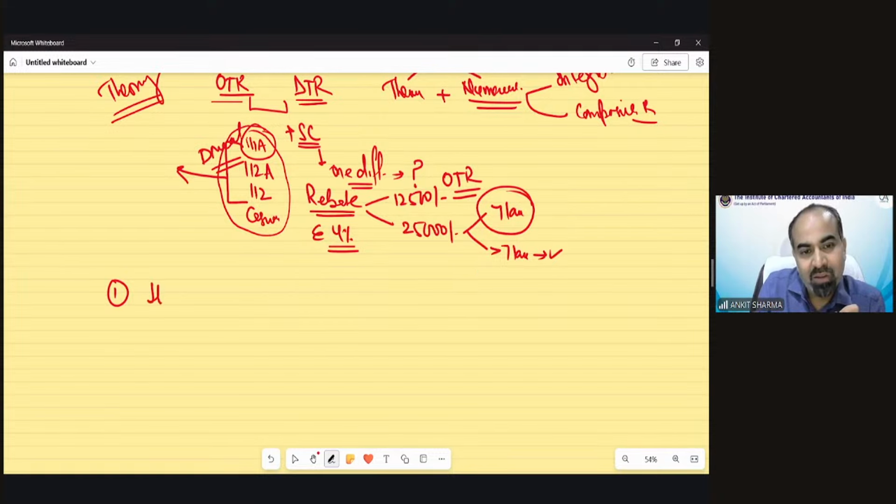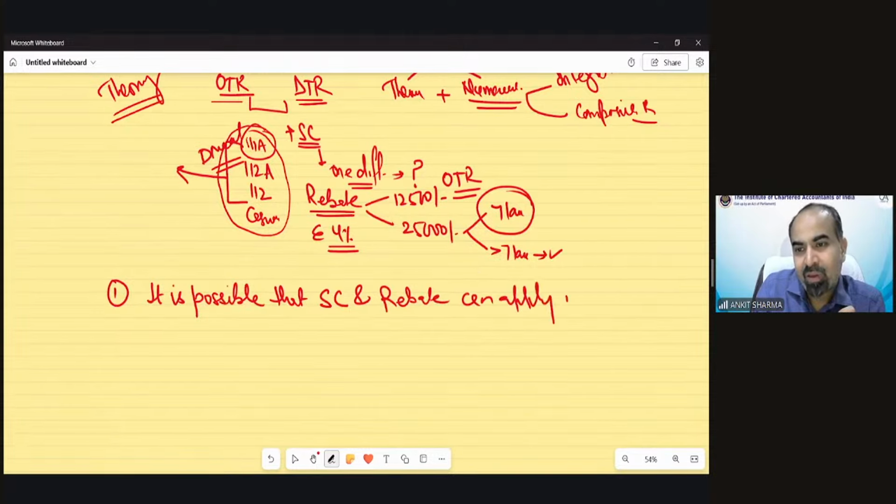Is it possible that surcharge and rebate can apply in the same question of calculation of tax?